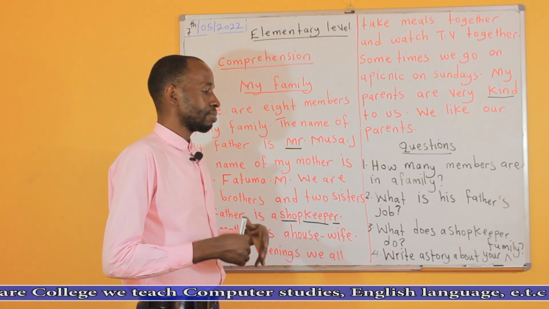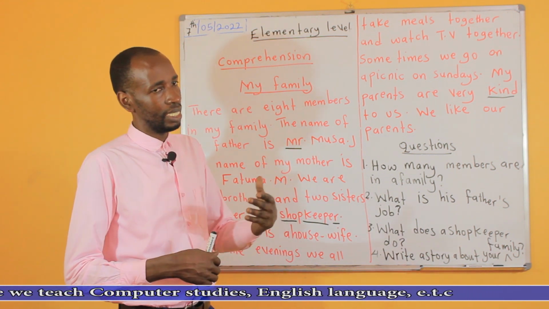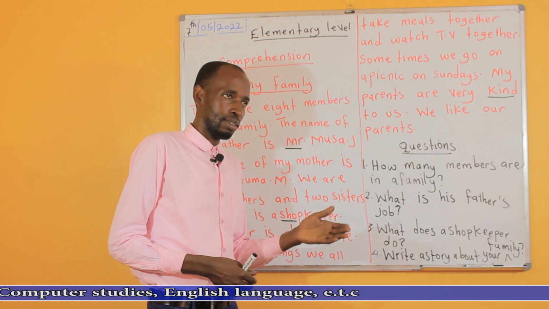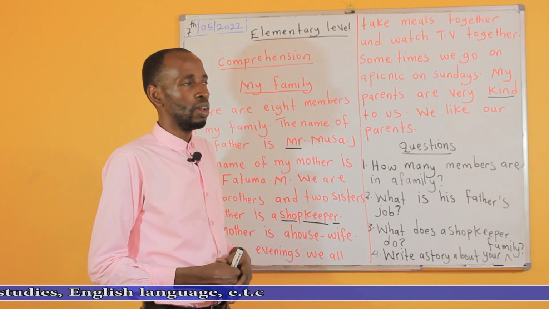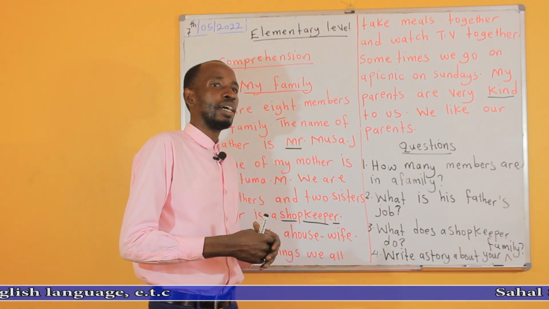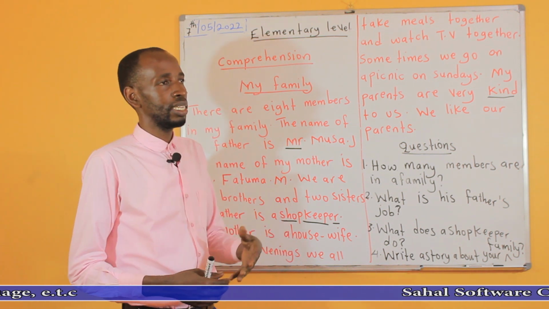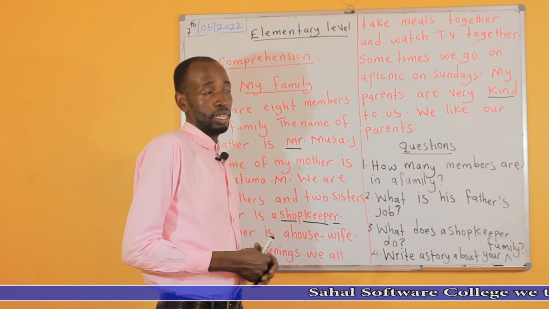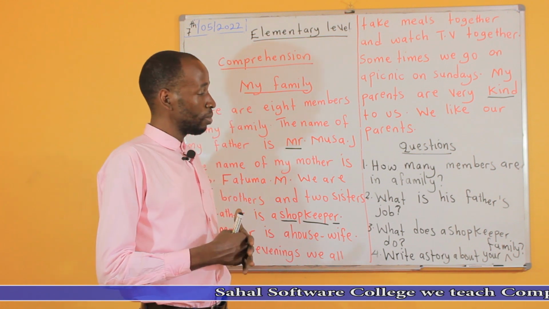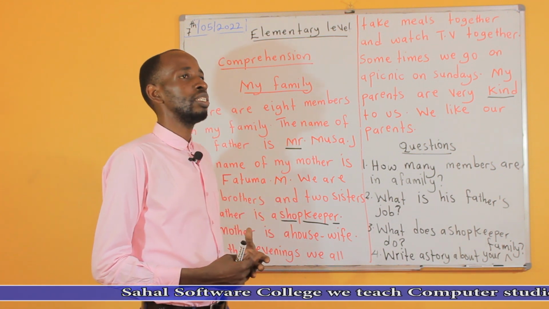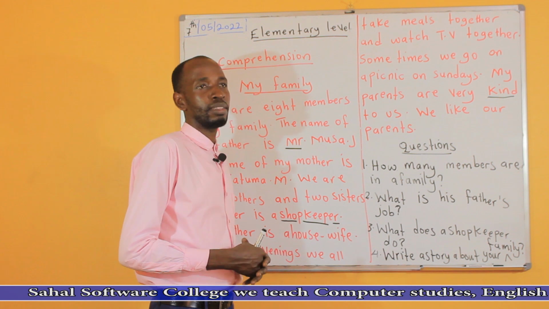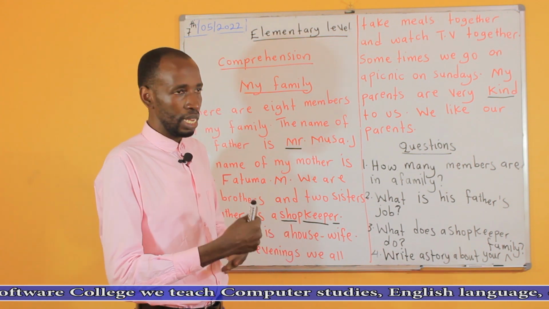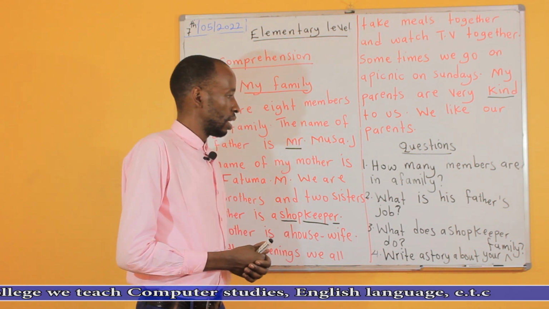So you can say a shopkeeper sells and buys things in the shop, maybe. Or you can say a shopkeeper cleans the shop and keeps the shop very well. Example, you can say a shopkeeper manages his shop and sells things in the shop. So you can use any examples.